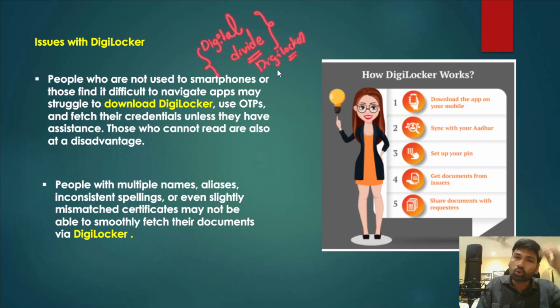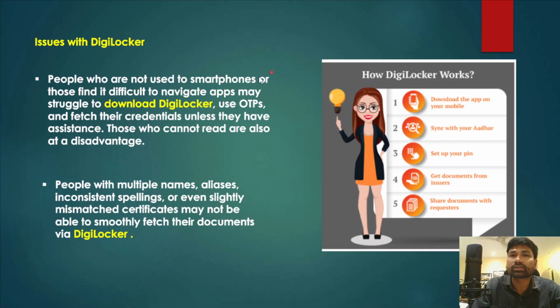If they don't know how to access these documents, or even if they have all these documents in their DigiLocker app, there is a chance that cybercrime would target those people. It also involves a complex set of issues, including using OTPs and fetching credentials unless they have assistance. Those who cannot read are also at a disadvantage in using DigiLocker, which is another issue. So it should be made user friendly.